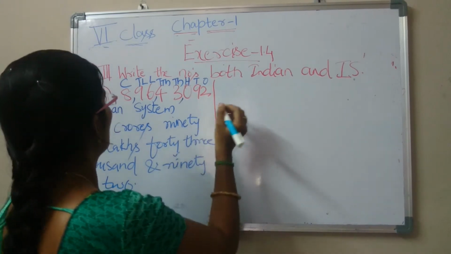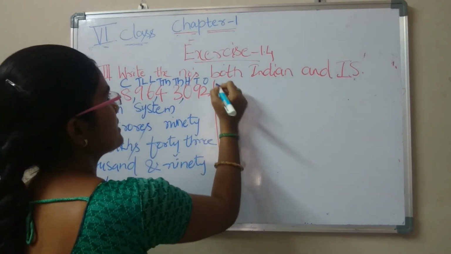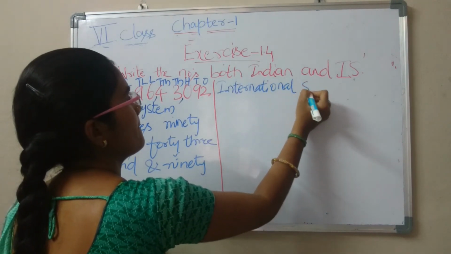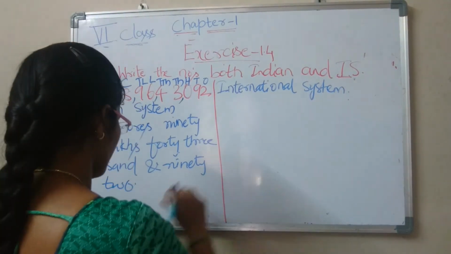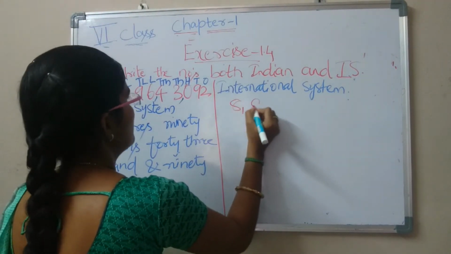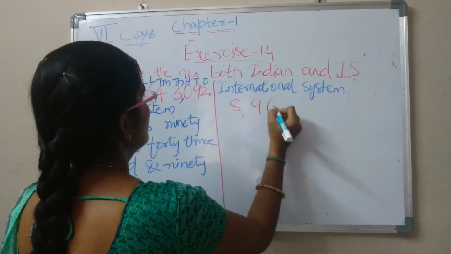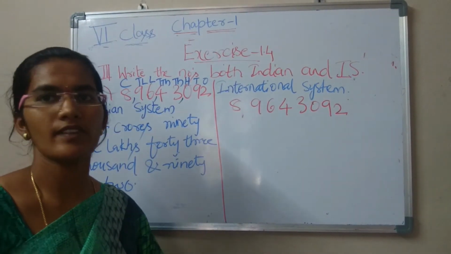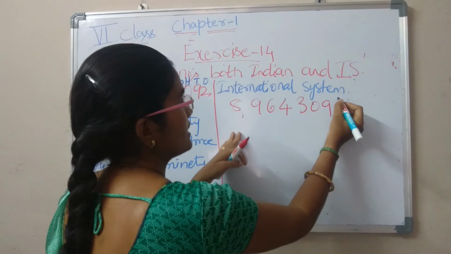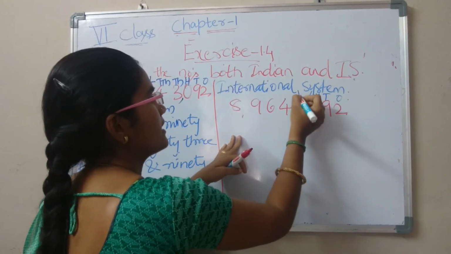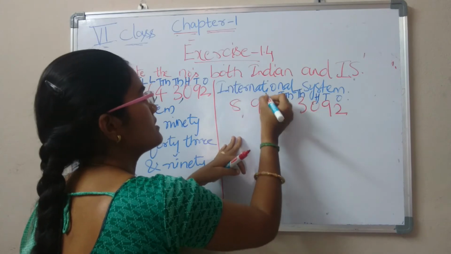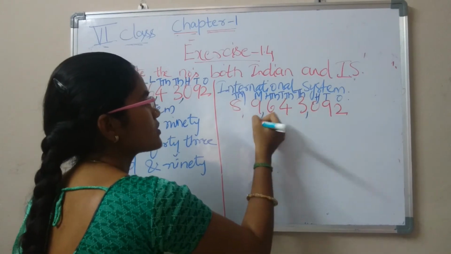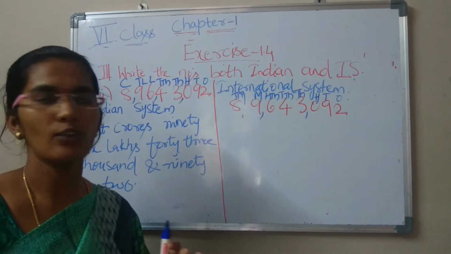Okay, now I am writing the international system. What is our question? After this we have to give the place values according to the international system. Ones, tens, hundreds, thousands, 10,000s, 100,000s, millions, 10 millions. After every 3 digits we have to give commas. Now we have to write that in words.